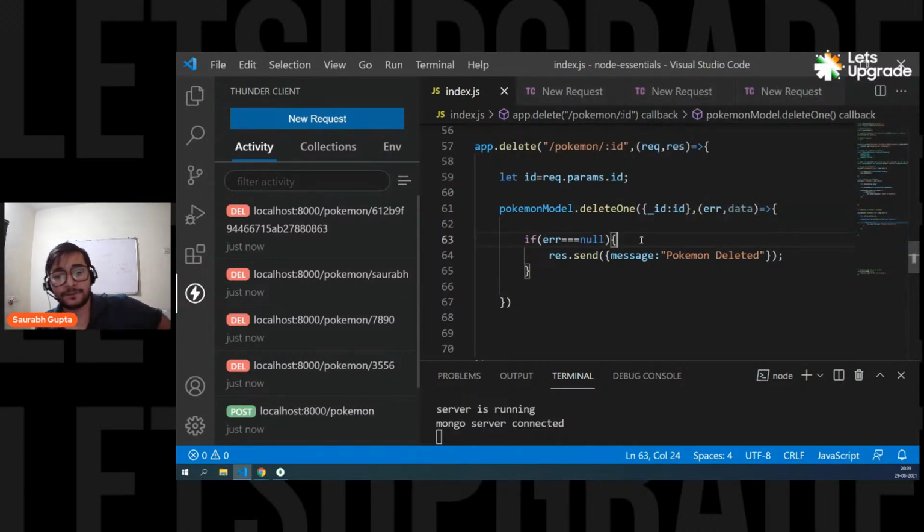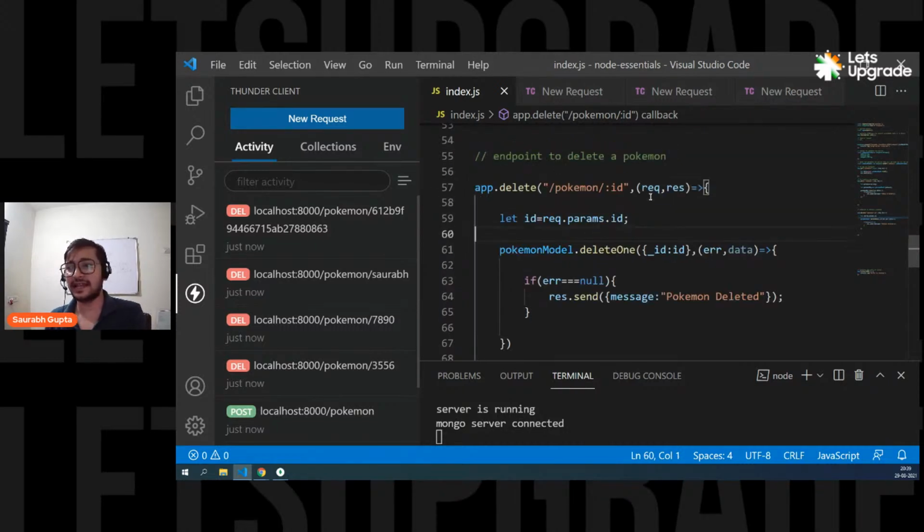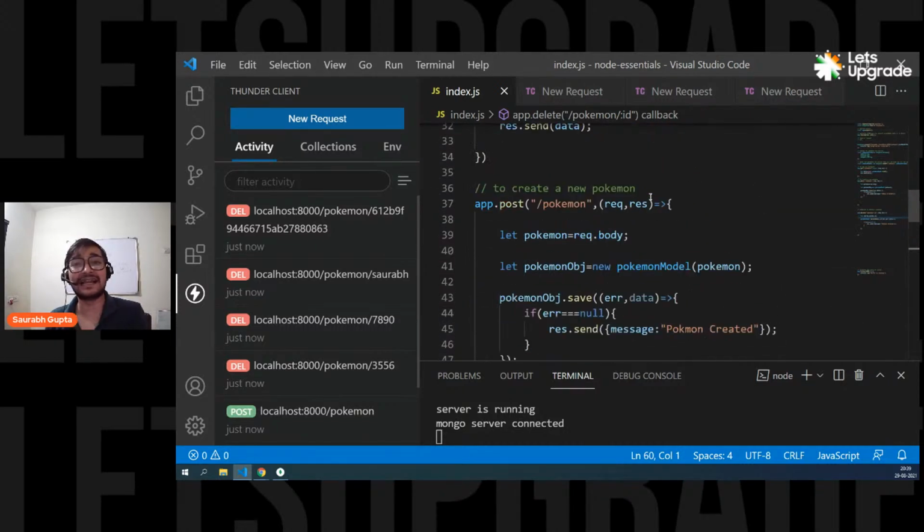Okay, everyone. Now we still have to create two more things. We have to create one update endpoint, and we have to create one single fetching. What if someone wants to fetch a single Pokemon based on the ID? So we also have to make that, and that's now simple. Now you know how to pass IDs. Now guys, let's do that first. Let's create an endpoint to fetch a single Pokemon.